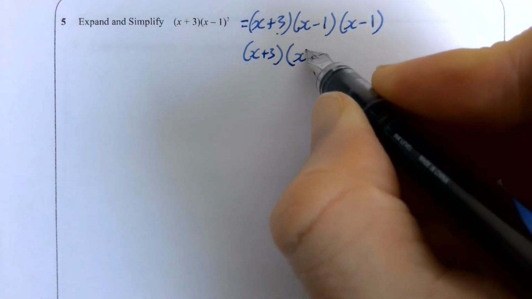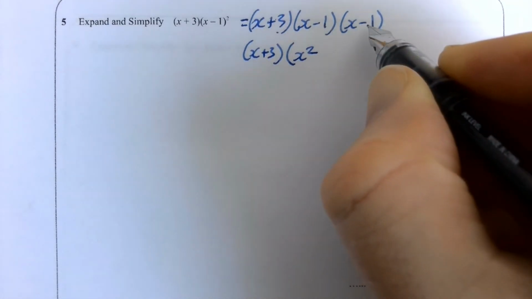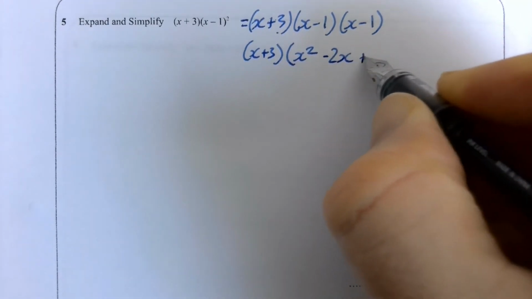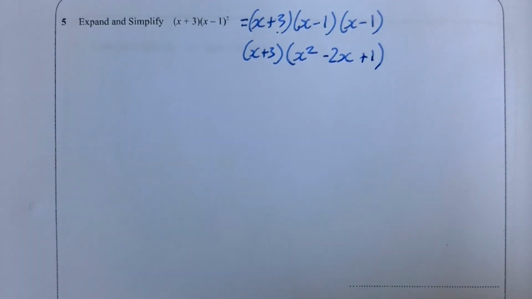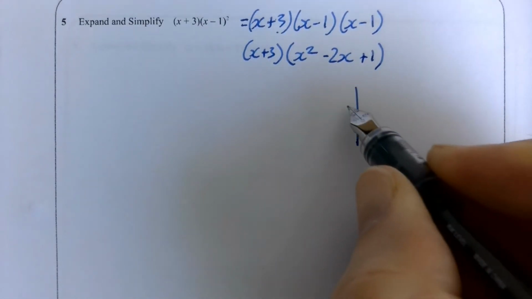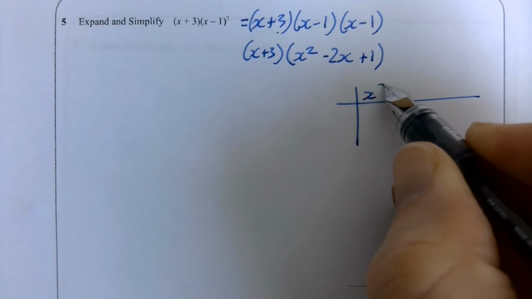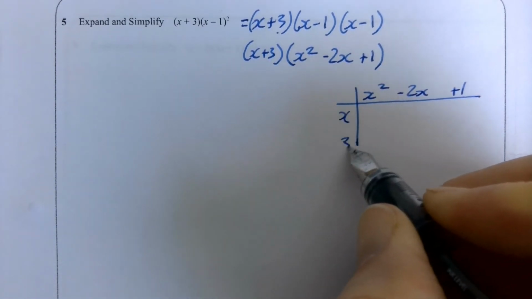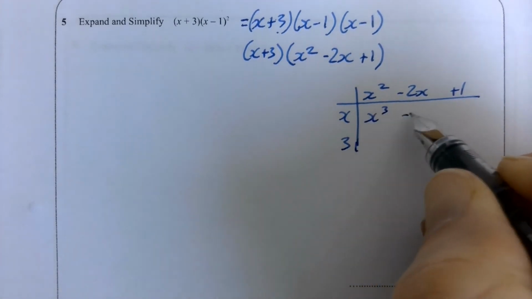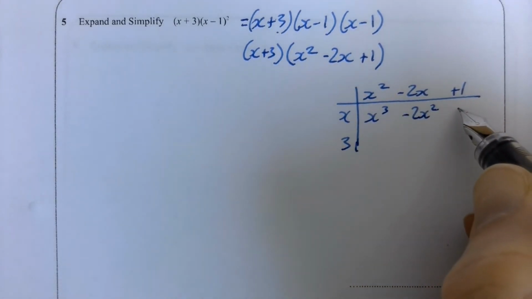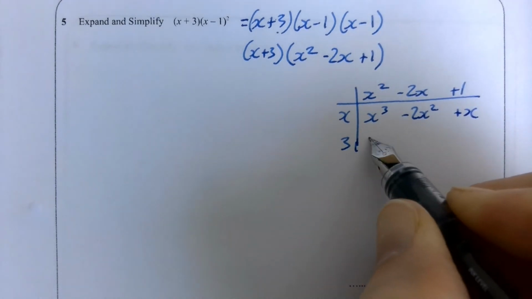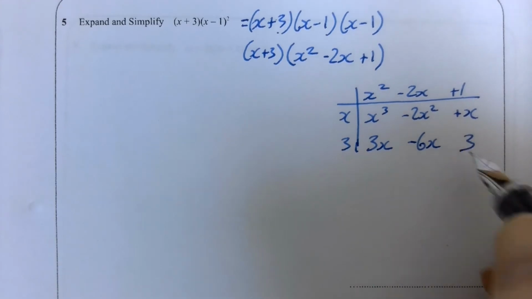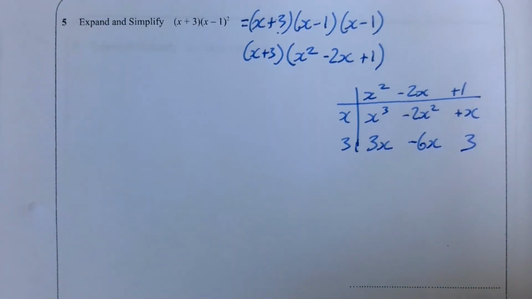X times x is x squared. Negative 1 plus negative 1 is negative 2x. Negative times a negative is positive, so plus 1 at the end. And then we're doing the same idea. And we get x cubed, take 2x squared and plus x. And multiply all along the bottom there.